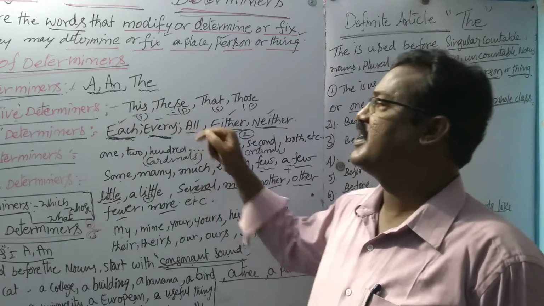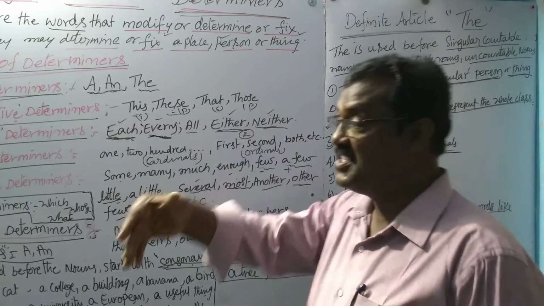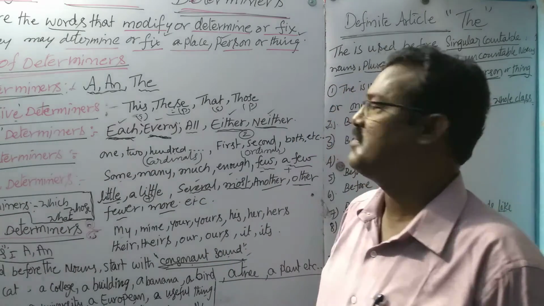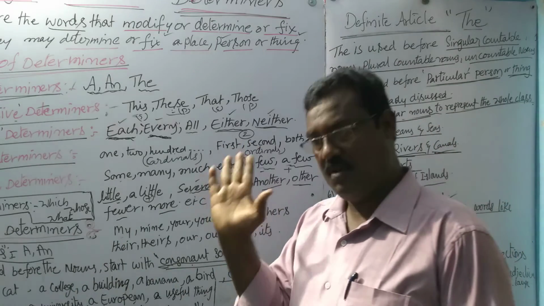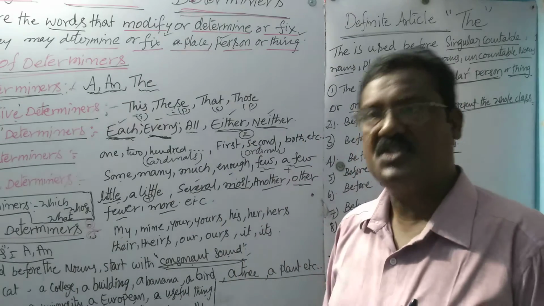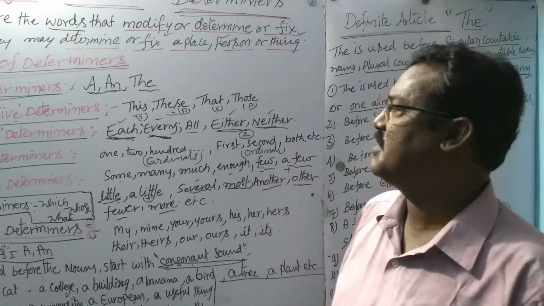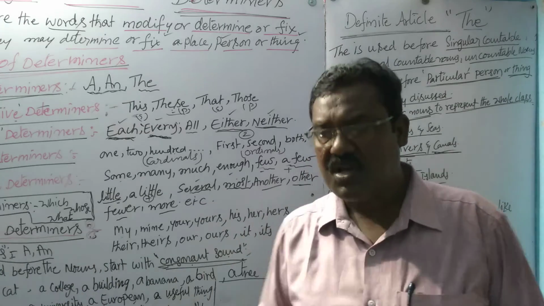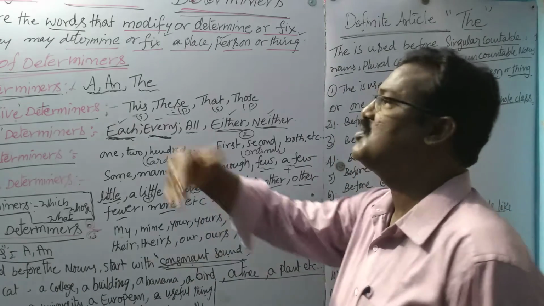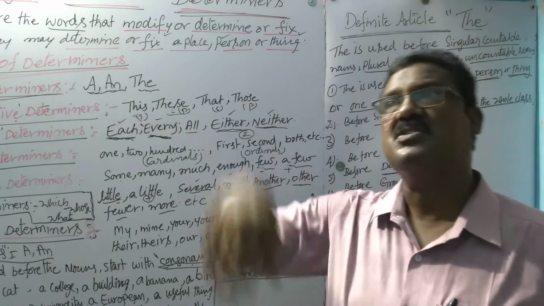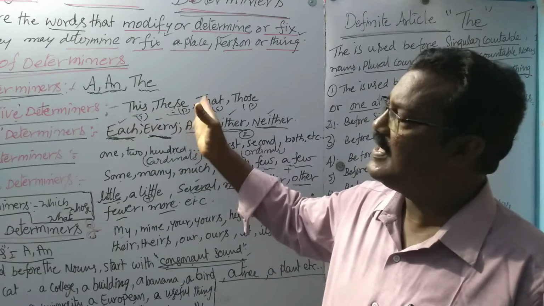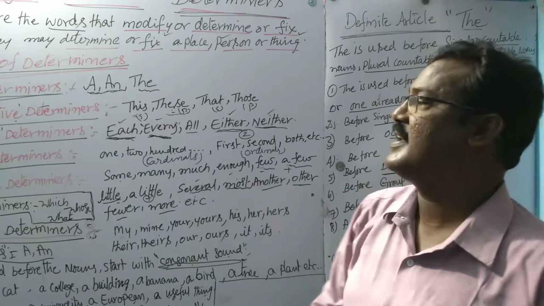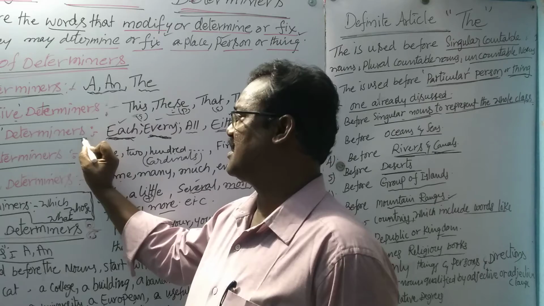In that way, we can say: this book is mine, these books are yours. This book, this is a demonstrative determiner. These books, the word these is used before books. So these also determine, because they determine particular things. They demonstrate: those books are mine, these books are yours, that book is yours, those books are mine. Exactly, demonstrating means particularization.